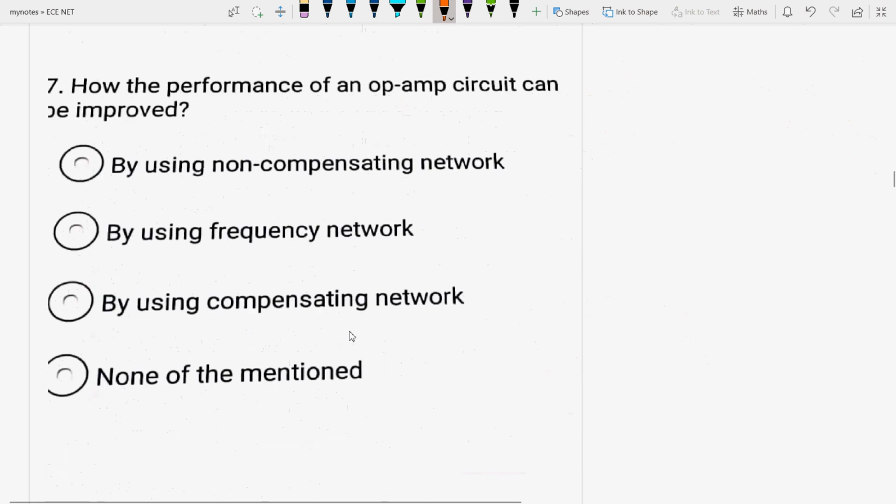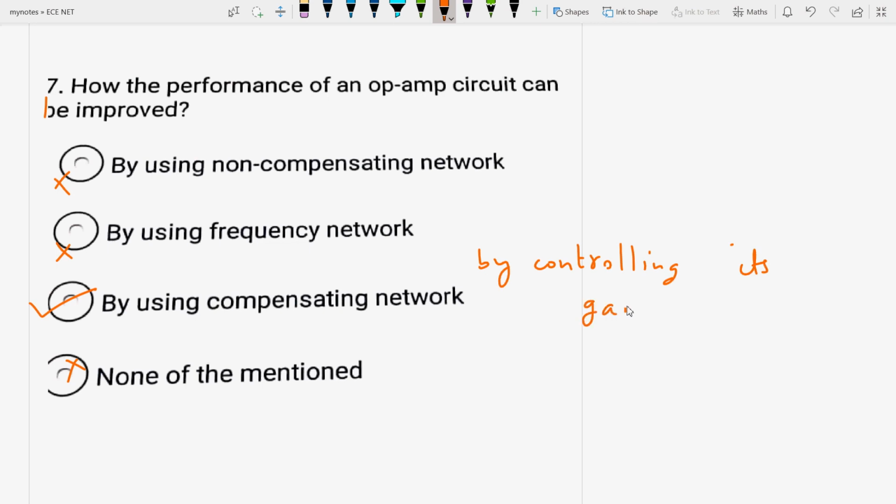Next question is how the performance of an op-amp circuit can be improved. By using non-compensating network? No. By using frequency network? No. By using compensating network? True or not? See, compensating networks are mainly used to improve or modify the performance of op-amp circuit over the desired frequency range by controlling its gain and phase shift.